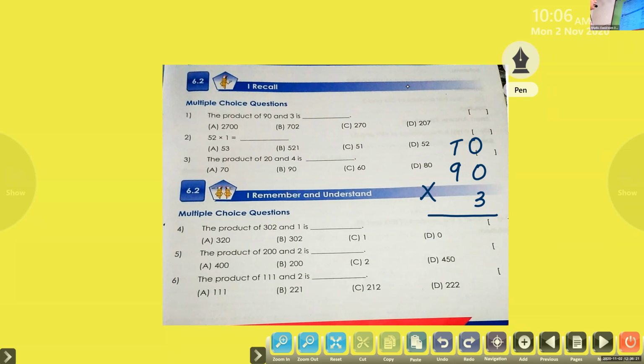Which all digits do I have to multiply first? 0 and 3. Yes, 3 into 0 or 0 into 3. How much will you get? 0 itself. You have to write it in the ones place. Next, which all digits do you have to multiply? 9 into 3. 9 threes are how much, dear?